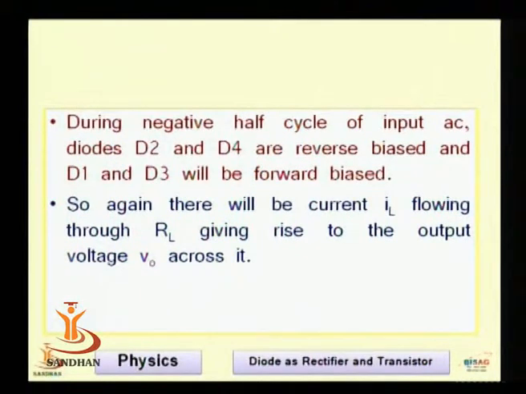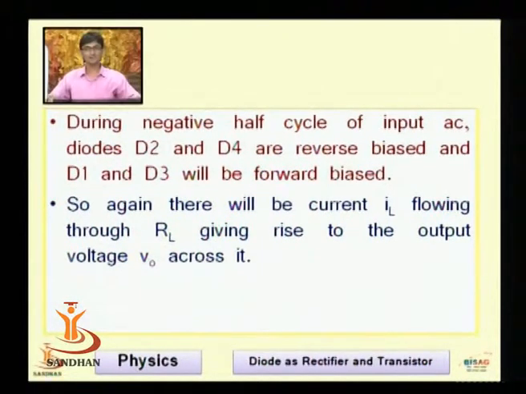Now during the positive half cycle, D2 and D4 are in conducting mode and D1 and D3 are in reverse bias. In the negative half cycle, D1 and D3 are in conducting mode and D2 and D4 will be in the reverse bias mode. So again there will be current IL flowing through the RL, giving rise to the output voltage V0 across it.